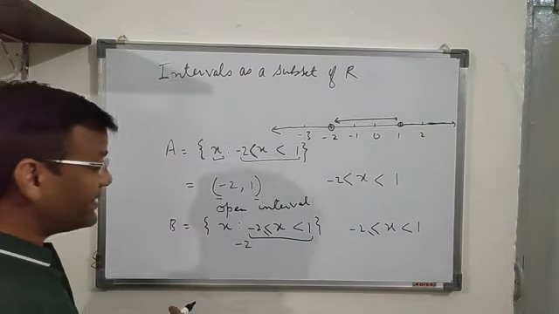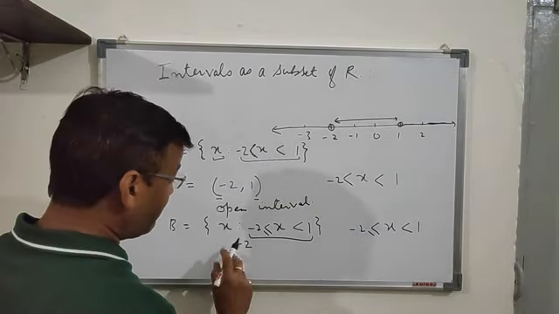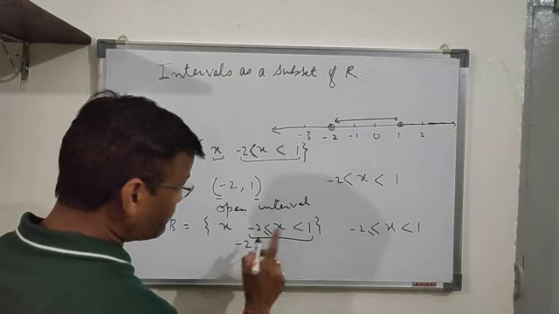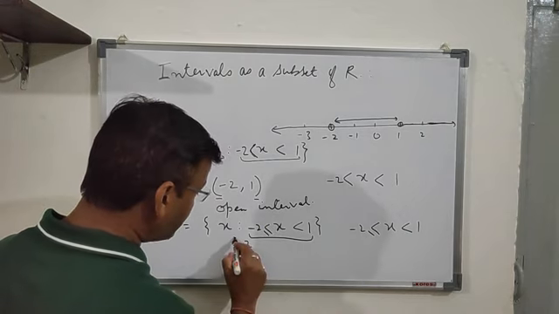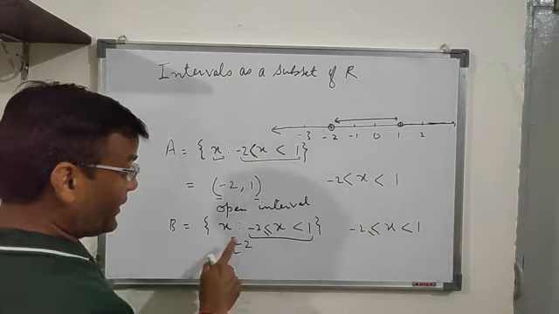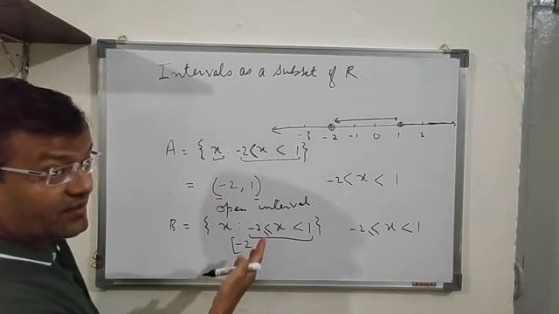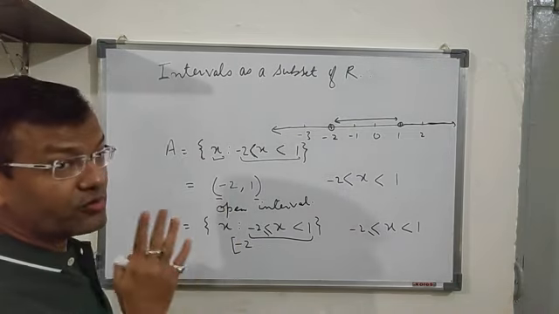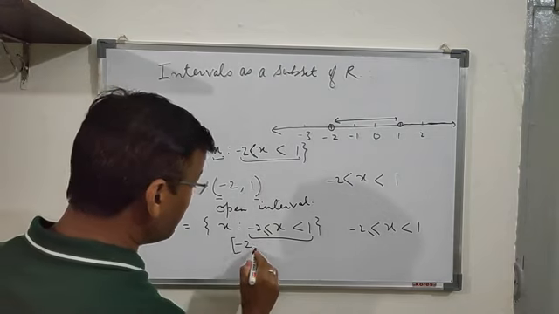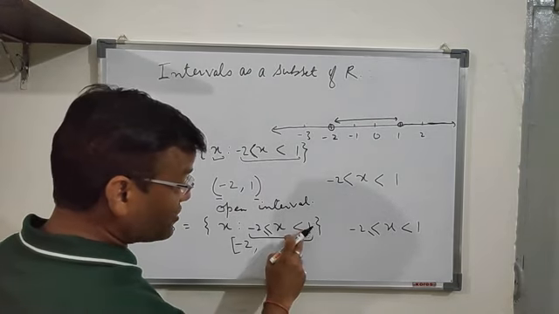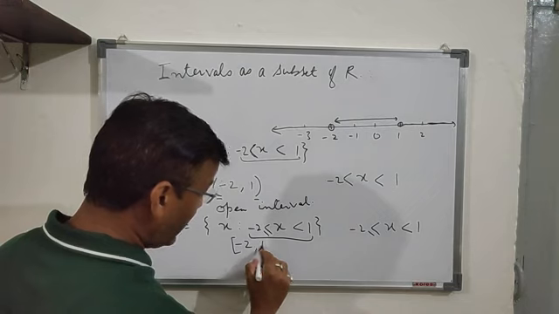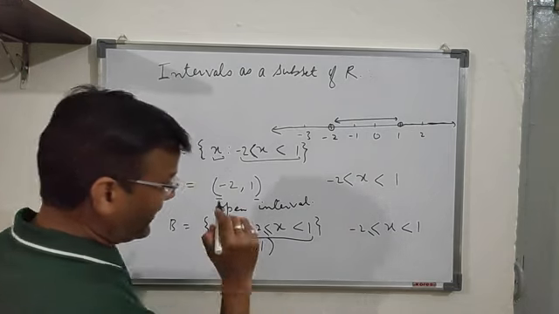So how are we going to represent this in terms of interval? It is -2, and because -2 is included in it, you have to use this bracket, the square bracket. So you cannot interchange these brackets. Whichever bracket is used, you have to use only that bracket. So it is -2 comma, and 1 is not included in this interval, so you will be using this bracket here.